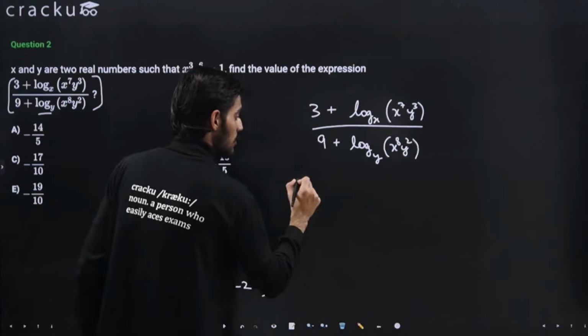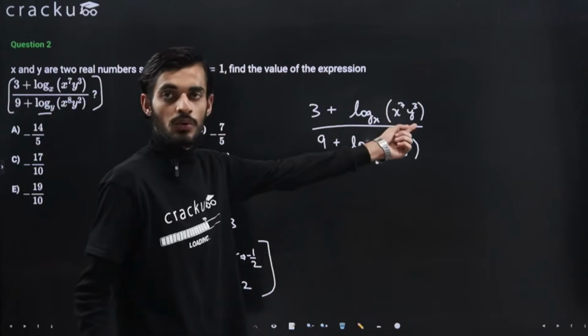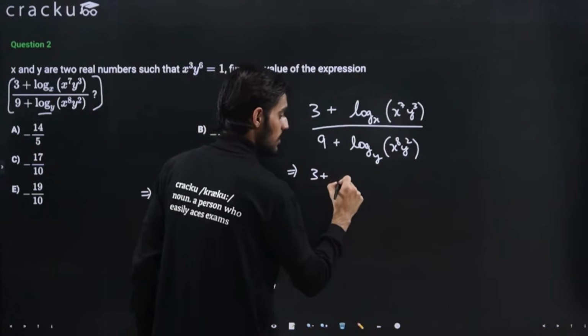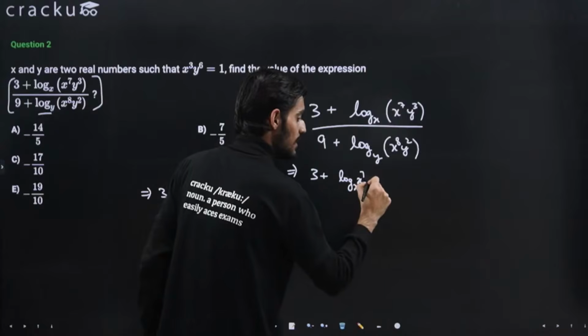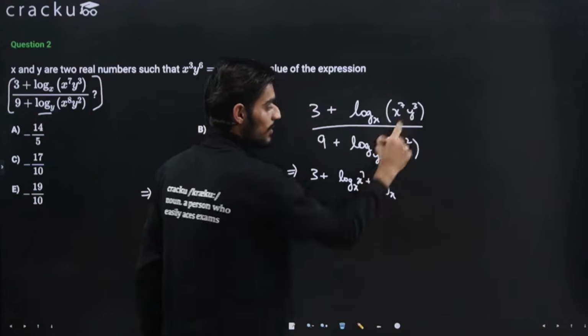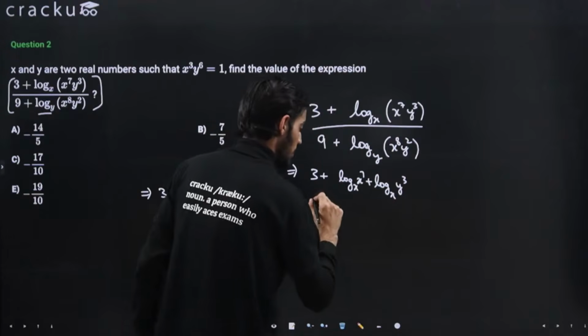Now just simplifying this, again I can apply the product rule here. So 3 plus log with the base x of x raised to the power 7 plus log with the base x of y cube. I just applied the product rule here.